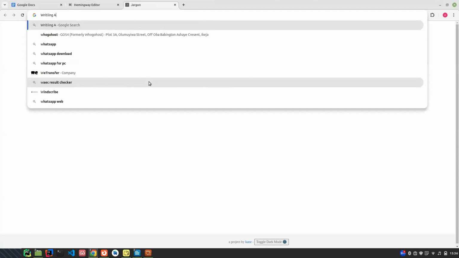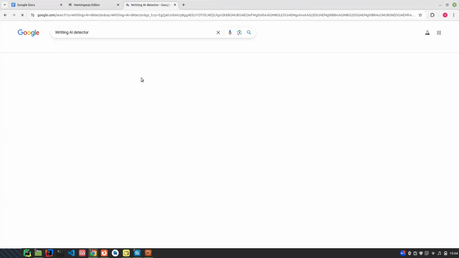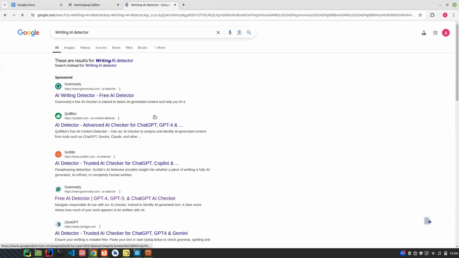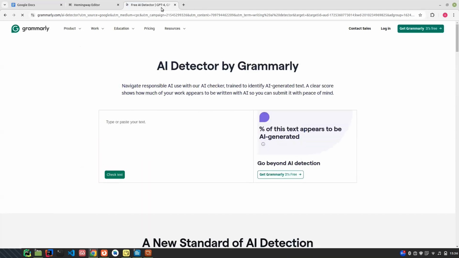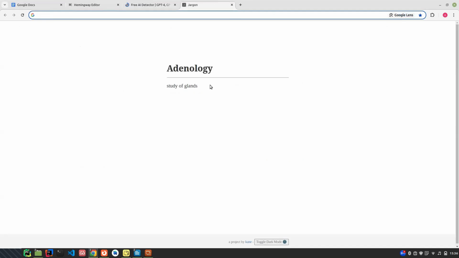Writing AI sector. There are plenty. Grammarly has its own. All of them have their own. Zero GPT, these are tools for detecting AI. So for example, let's go to ChatGPT.